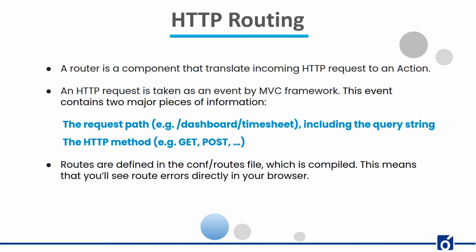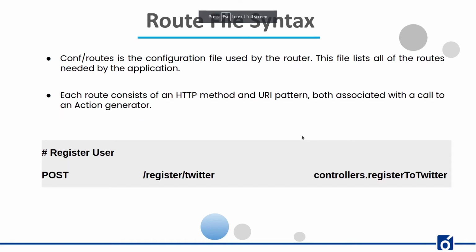Moving on to HTTP routing. A router is a component that translates an incoming HTTP request into an action. An HTTP request is taken as an event by the MVC framework, which we have studied previously. This event contains two major pieces of information: the request path, which includes the query string, and the HTTP method. Routes are defined in the conf/routes file, which is compiled. This means that you will see route errors at compile time.